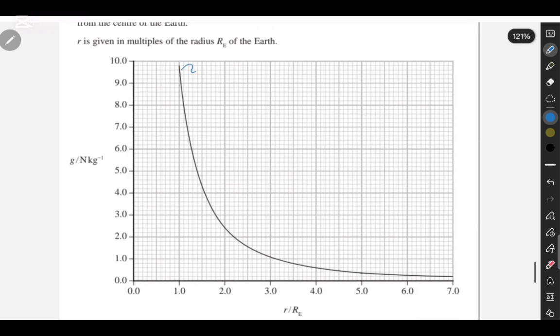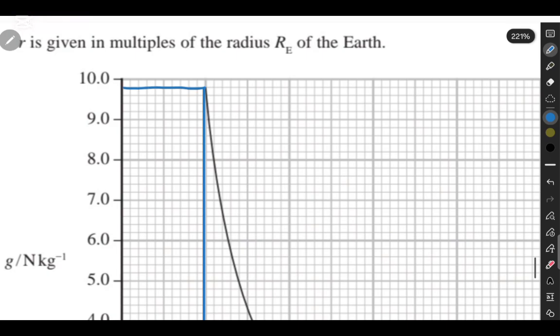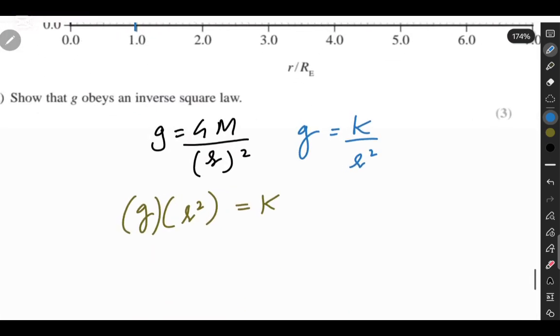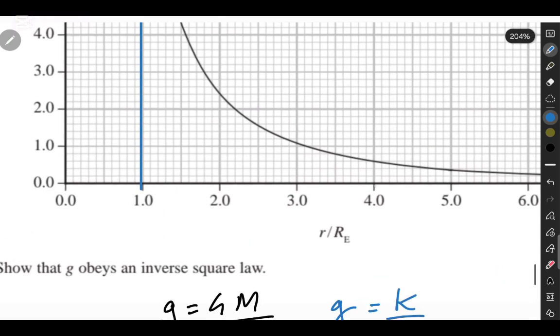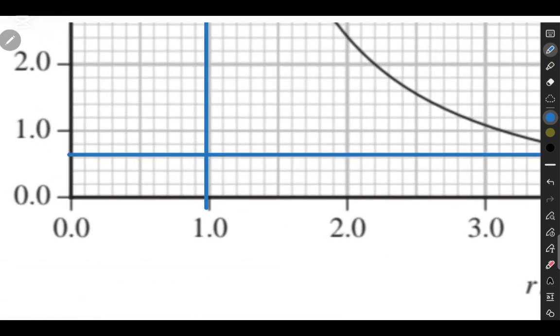So I'm going to pick two values out here. Let's pick this right over here, which is 1 RE, and that's going to be 9.8. Okay, this is the value, 9.8. So I'm going to pick 9.8 times RE squared. Then let's pick another value from here. Let's pick 4 here, and take this right over here, and we should get 0.6.